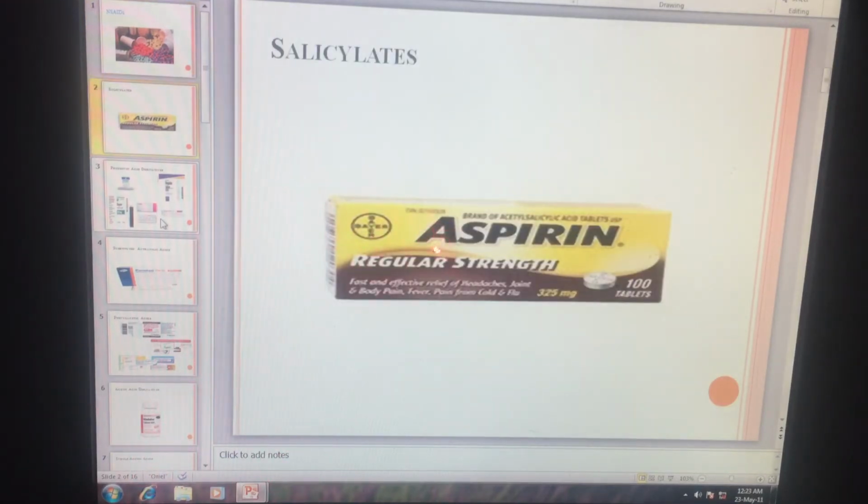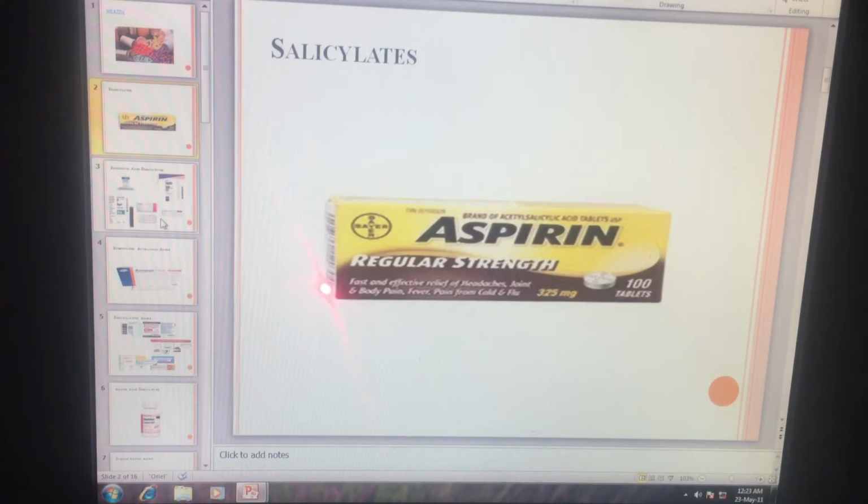Salicylate, it includes aspirin. So aspirin is available in tablet form, the dose is 325 mg, and it is effective for body pain, fever and pain from cold and flu, and it has also a lot of uses.